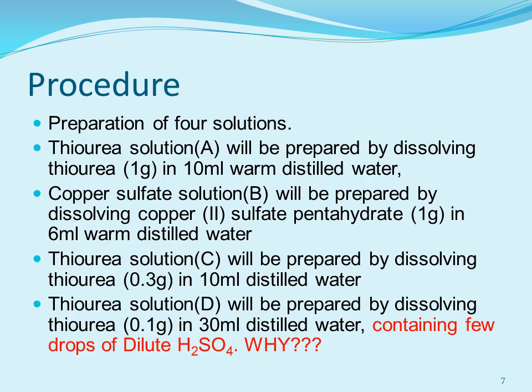Third, thiourea solution, second time weighed thiourea quantity will be taken and its solution will be prepared by dissolving about 0.3 gram in 10 ml water, and then similarly the third time weighed thiourea quantity, thiourea solution D जिसको नाम दिया गया है, will be prepared by dissolving it in distilled water.